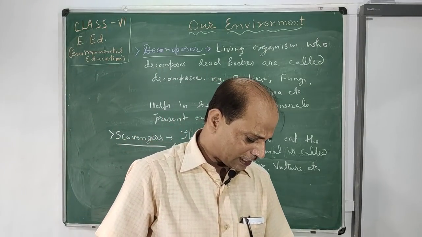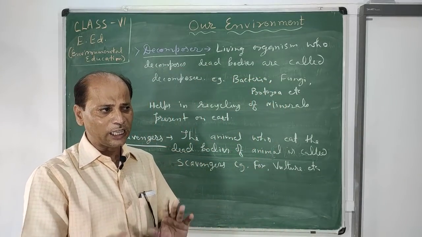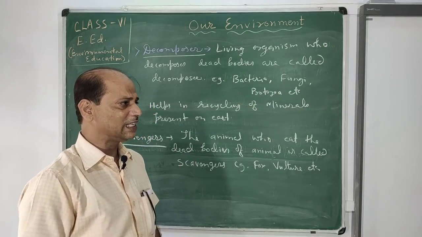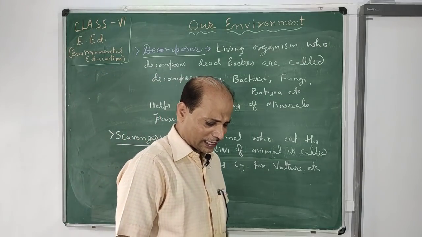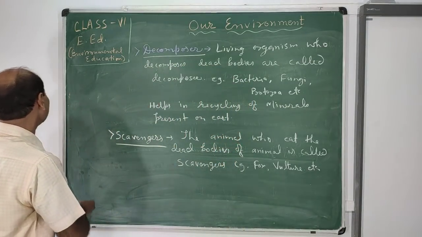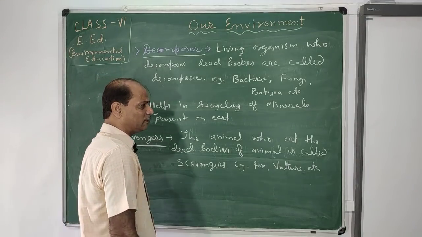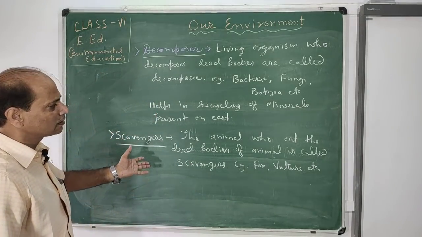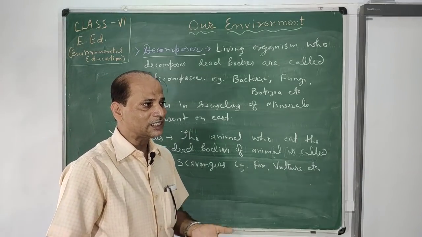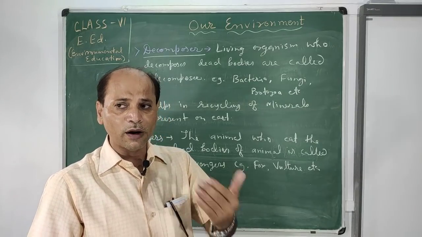So these are the different environmental components which help in the cycling. In the environment, different types of activities take place by nature as well as by human beings. If the condition becomes good, the interference of human beings is very little. If the condition is bad, the interference of human beings is more and more.